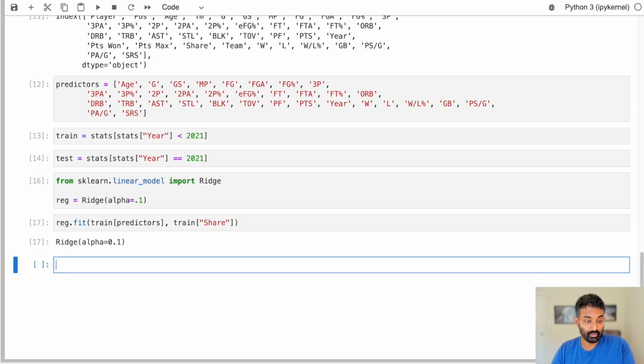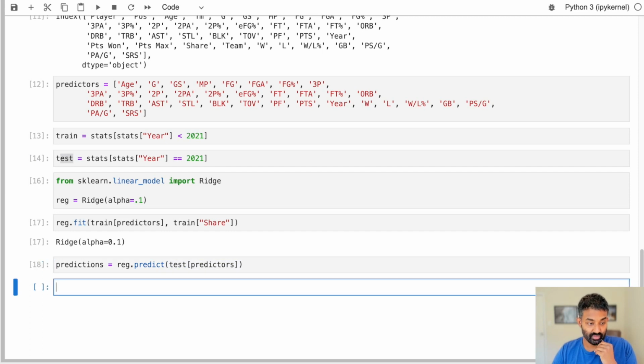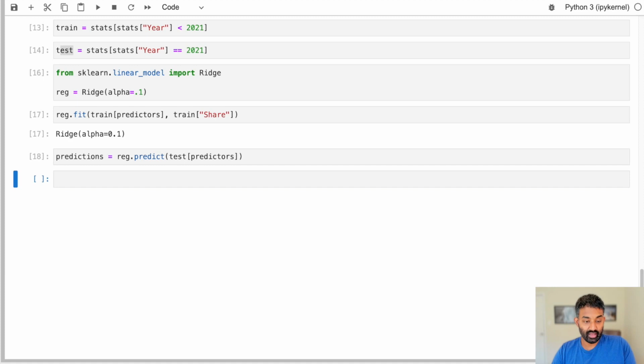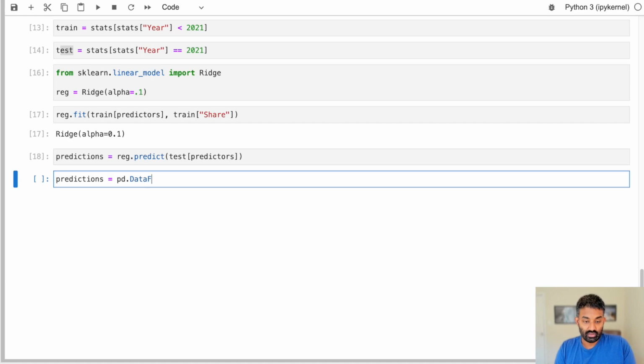And now we can actually go ahead and make predictions. So what we'll say is predictions is, and again, we're using the predictor columns in the test data frame to actually make these predictions. So let's go ahead and run that. And let's take a quick look at predictions, see what it is. So this is just a NumPy array. We're actually going to convert it to a pandas data frame because that just makes it a little bit easier to work with and makes it print out a lot nicer, so we don't have to deal with looking at the array. And what we'll say is our column name here is just going to be called predictions.